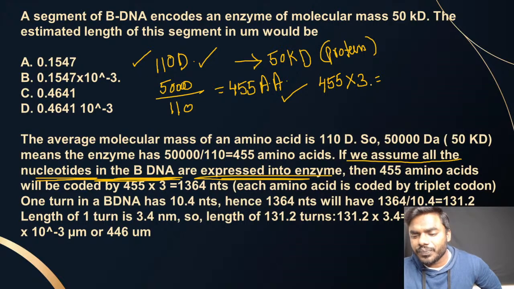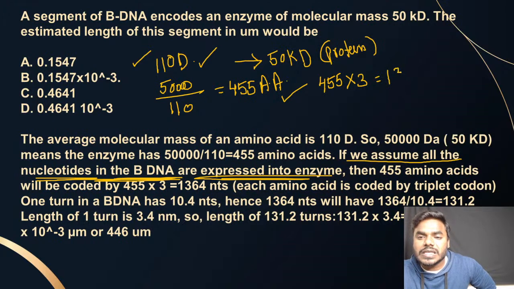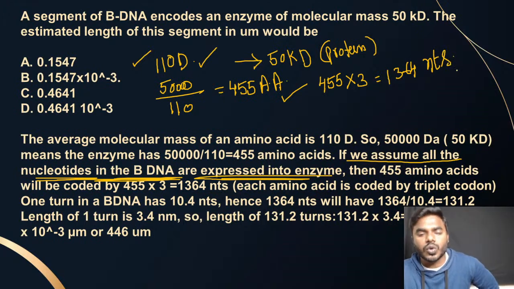Why 3? Because three bases come close together to form one codon, and that one codon only codes for one amino acid. We all people know that. Then, friends, how many nucleotides will we get? We will get 1364 nucleotides. We all people know that very well.